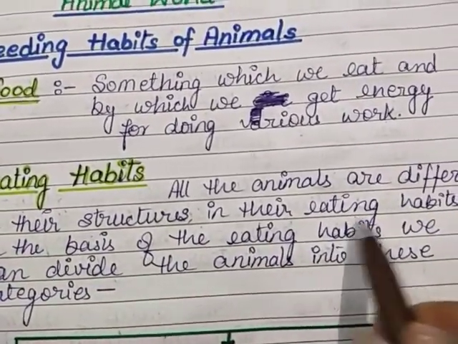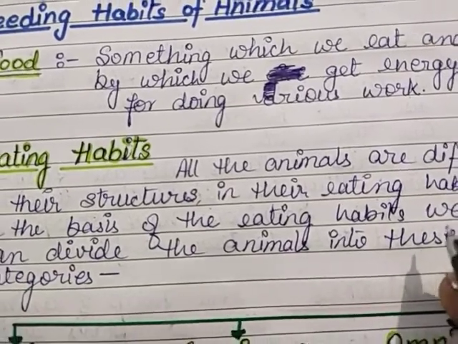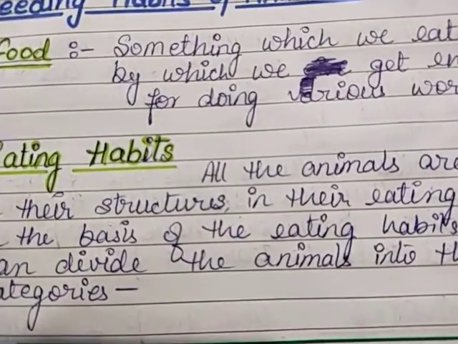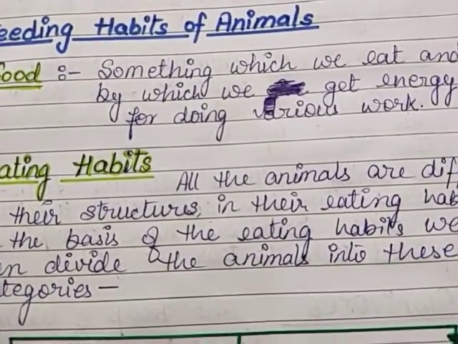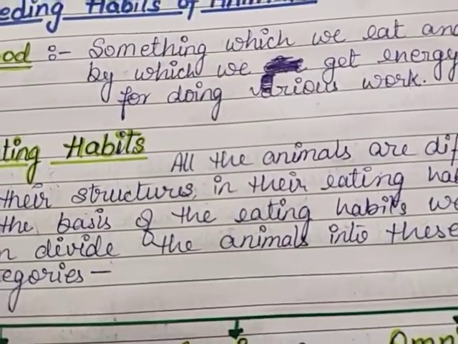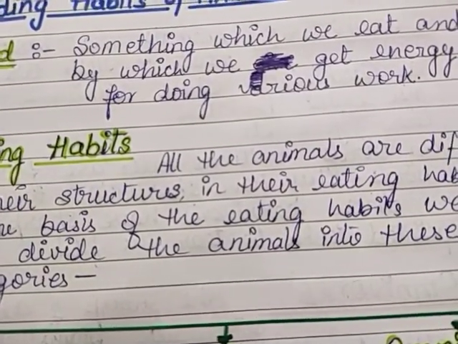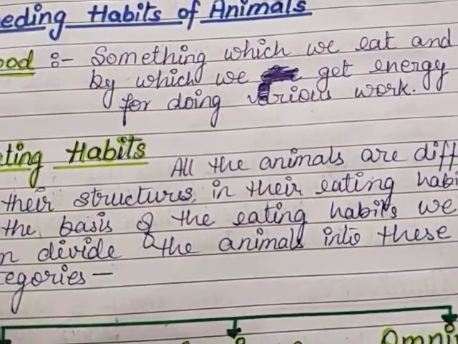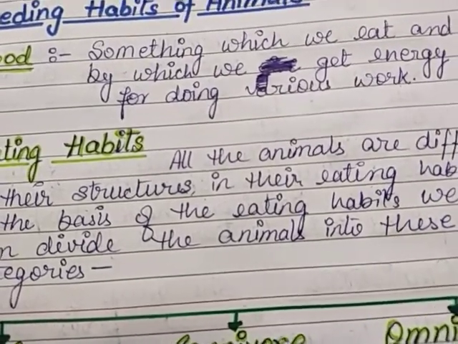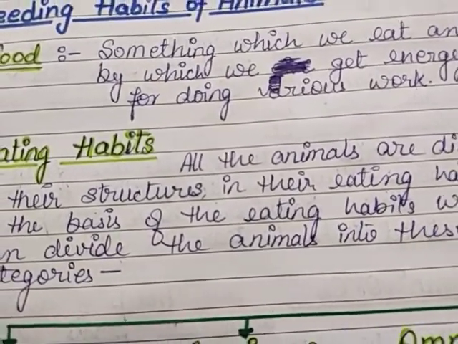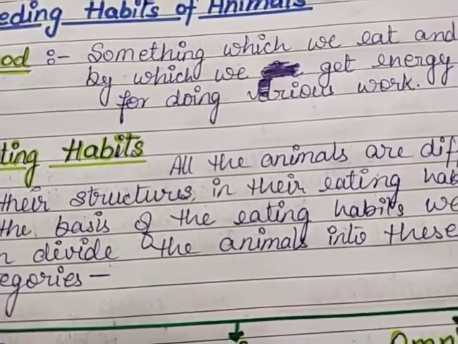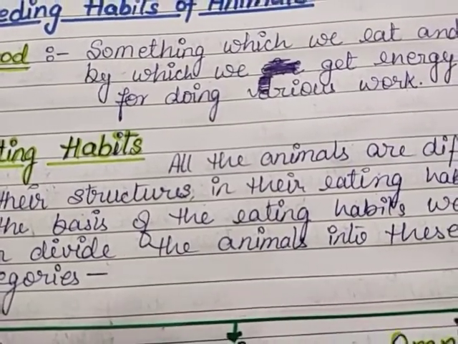They are different in their eating pattern or eating habits, meaning they are different in their body configuration and in what they eat. Every animal does not eat the same kind of food. Their eating habits are not the same. For example, in your home, if there are 5 members, all the 5 members never have the same likes or dislikes in their eating pattern.